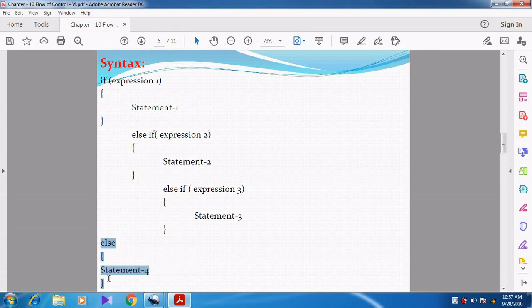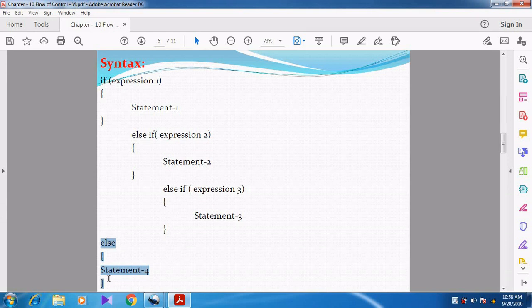After executing statement 4, it comes out. If none of the conditions is true, that is expression 1, 2, 3, 4, however many conditions you have, you can give. If you want many conditions, you can give n number of conditions.